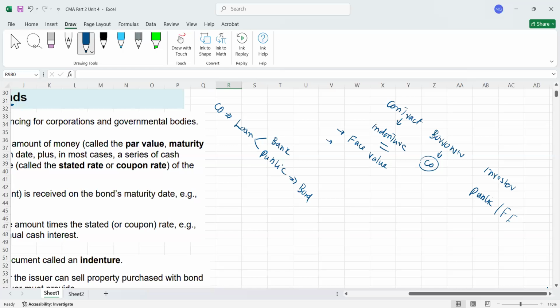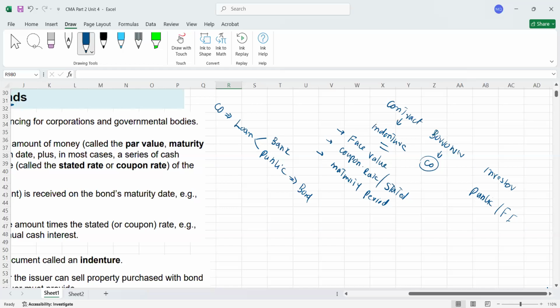And second thing, it could be written there what is the coupon rate. Coupon rate is also called interest rate or stated rate. Actually, this is the rate of interest which the company will pay. Okay, and other things can also be written here. It could have information about the maturity period also. Maturity period means after how many years the company will take their bonds back.